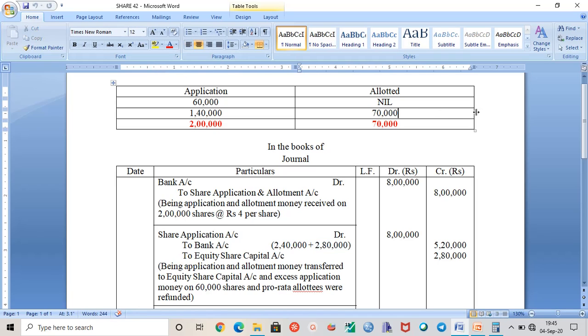So the excess number of shares is 70,000, because out of 1,40,000, 70,000 shares were allotted, which means 70,000 shares are still present. So excess money on these 70,000 shares is also refunded here, which means 2,40,000 is for the 60,000 rejected shares, and the 70,000 extra shares, which were allotted on pro rata basis, were also refunded.